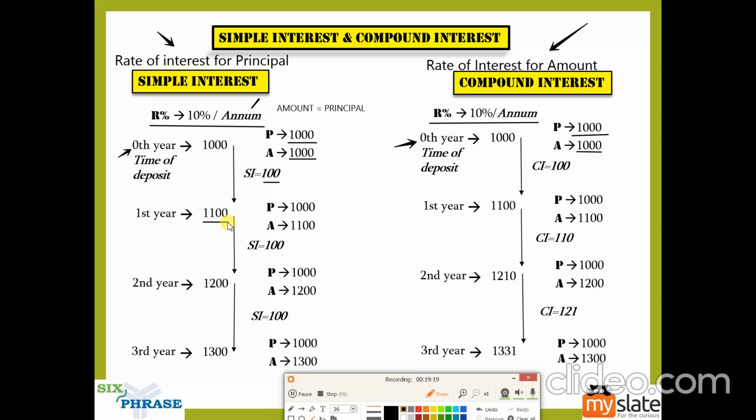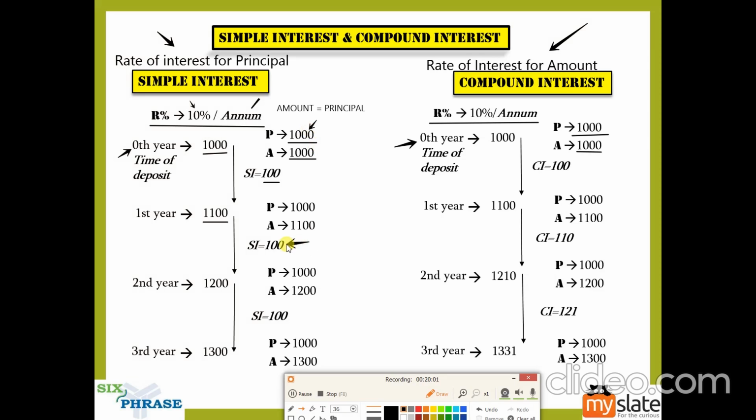You know, amount is nothing but principal plus interest. Here the principal was 1000 and interest was 100. So add 1000 and 100, you will get 1100. So at the end of the first year, it will be 1100. Now, let us see what happens in the second year. How do we calculate the interest for the second year? As you can see, simple interest is rate of interest for principal. So it is always rate of interest for principal. So again you will take 10% of the principal amount, which is 1000. What is 10% of 1000? It is 100 again.